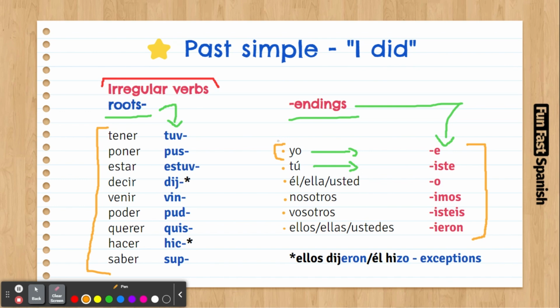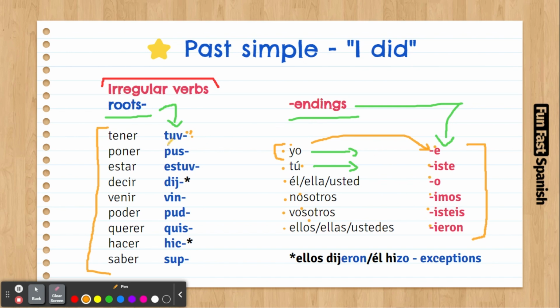If I want to say I had, I'm going to use first the root, tuv, and then I'm going to use the ending for this personal pronoun, which is going to be e. Yo tuve. Tú tuviste. Él tuvo. Nosotros tuvimos. Vosotros tuvisteis. Ellos tuvieron.